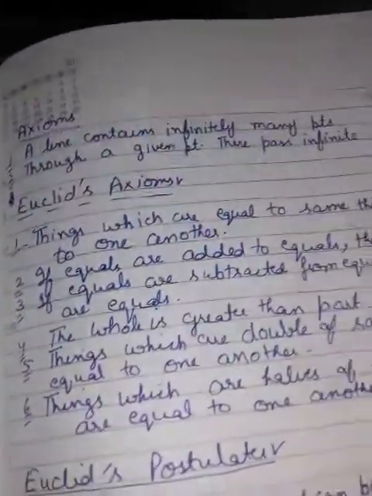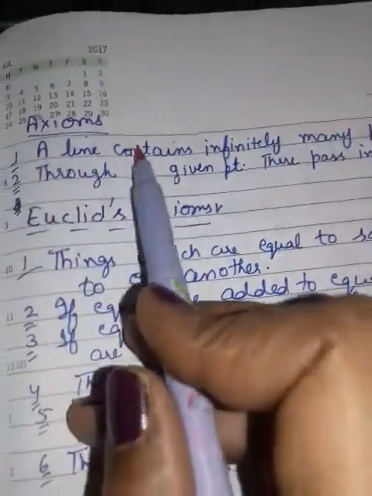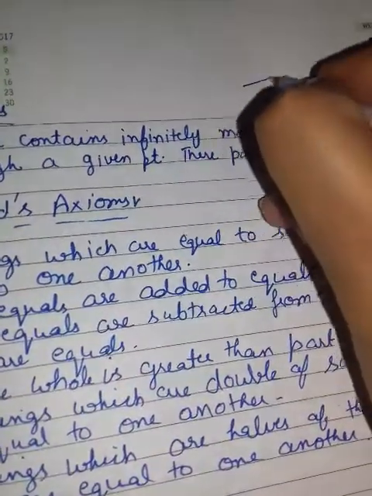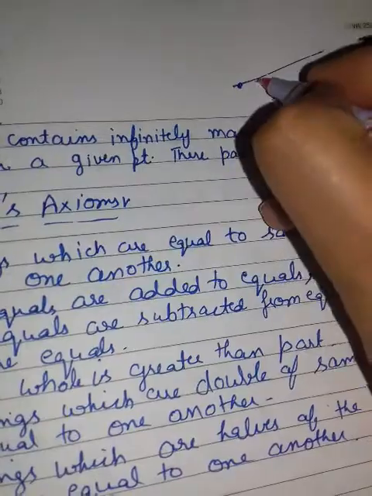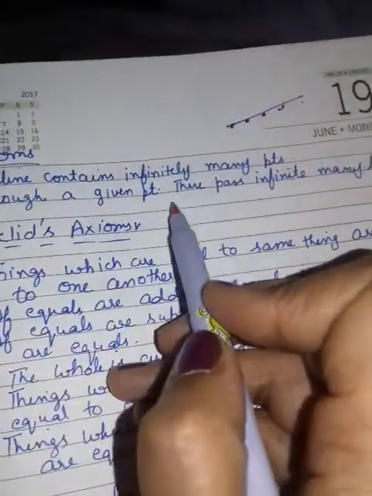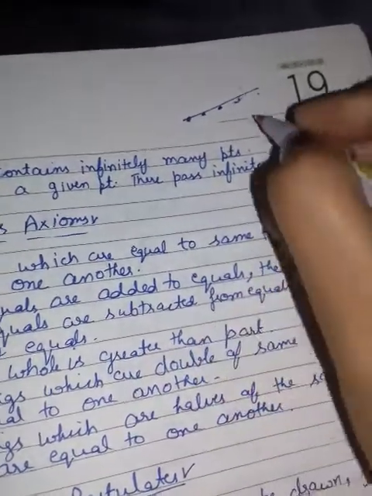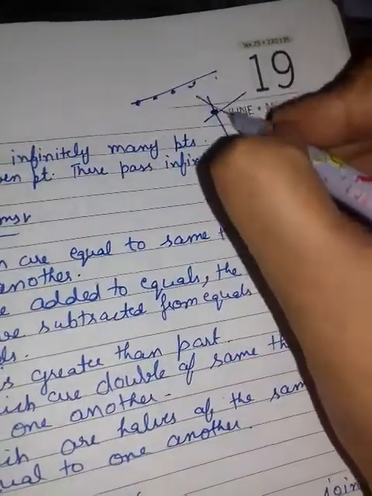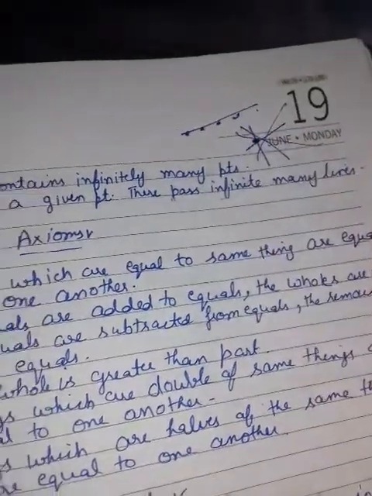Now we are discussing only axioms. A line contains infinitely many points. If there is a line, it has many points. Second, through a given point there pass infinite lines. Just like this, there is one point, how many lines can you pass? Infinite.